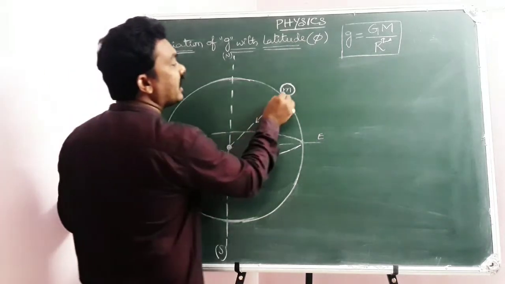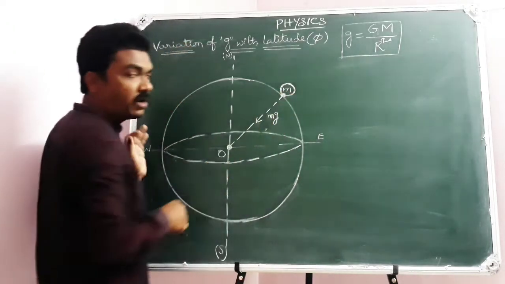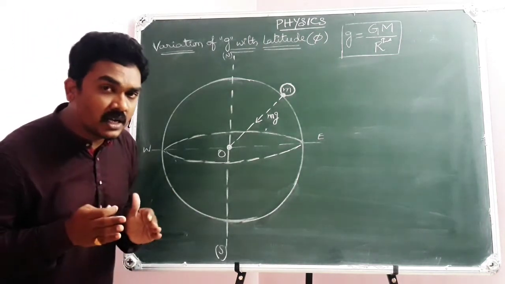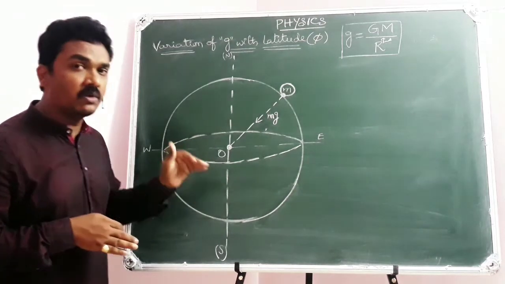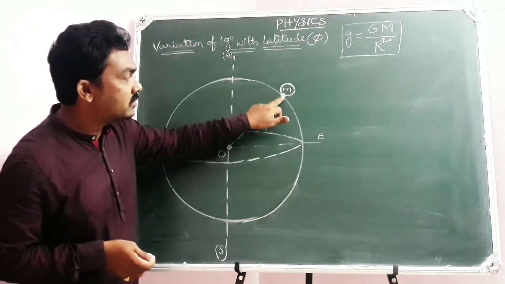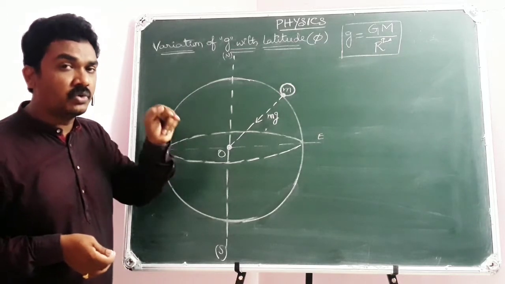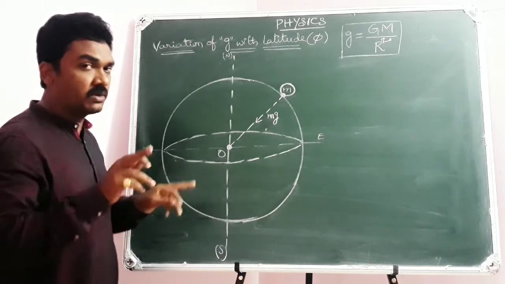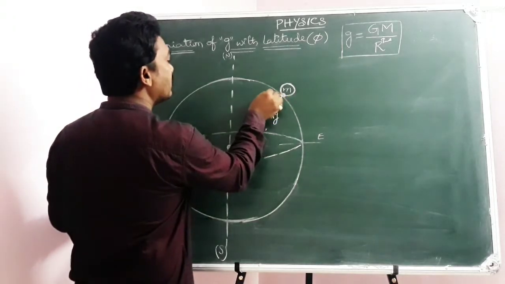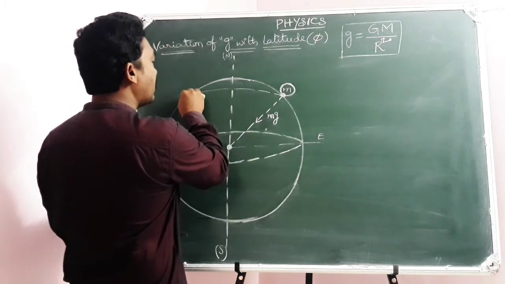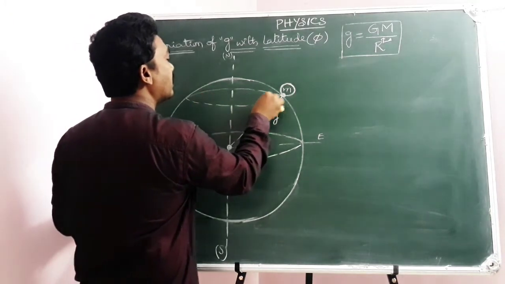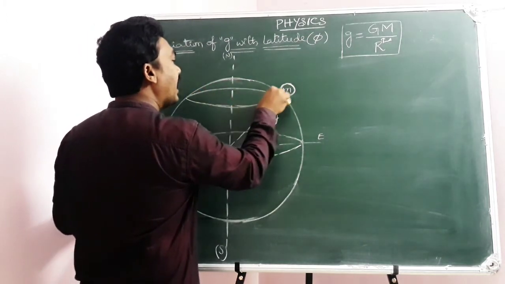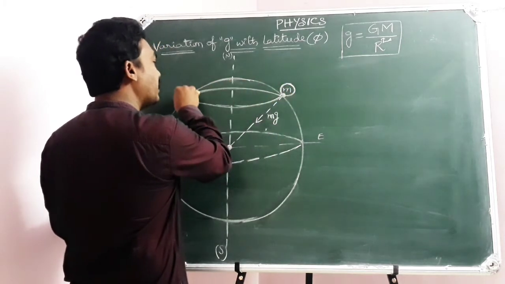Now, if I wish to define the latitude of the particular place where my body is placed, then imagine a horizontal plane parallel to the equatorial plane. At the place where you wish to define the latitude, imagine a horizontal plane parallel to the equatorial plane. So here it is. Of course, it will be a circular plane, just like a circular plate. So imagine a horizontal plane at the place parallel to the equator.